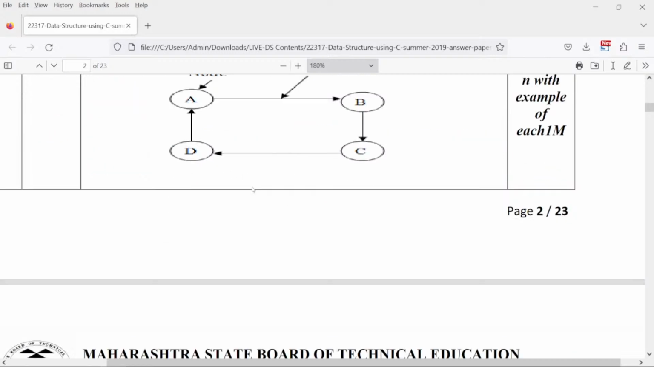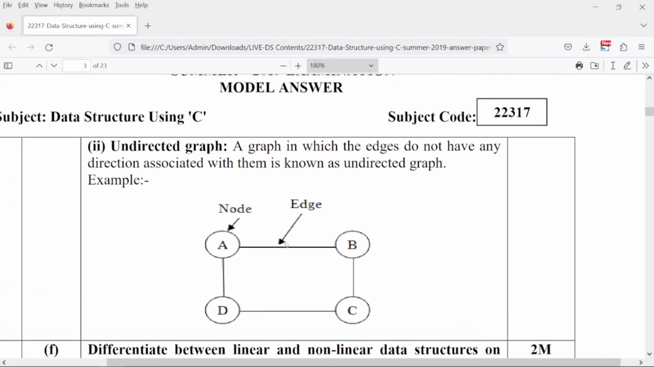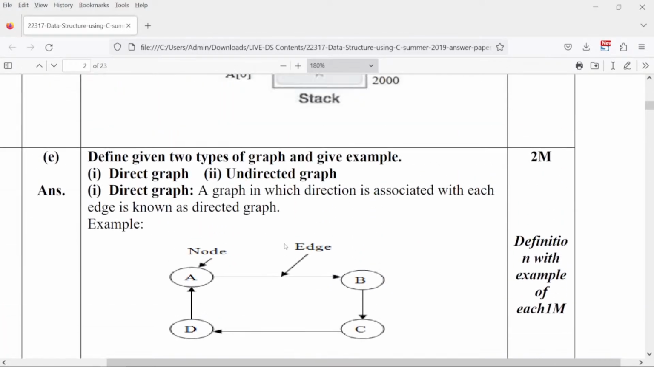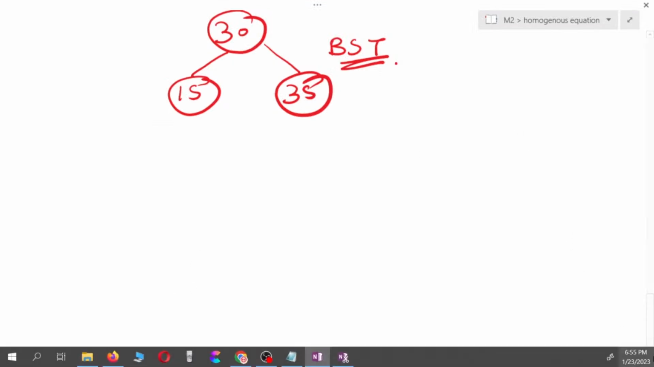Yesterday's lecture also we have completed what is a directed graph and an undirected graph. I've already explained you with the examples. If you want to go through, you can just visit yesterday's lecture for this question. Okay, so I'll not be explaining this here. I'll explain binary search over here.